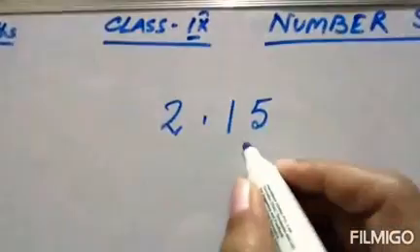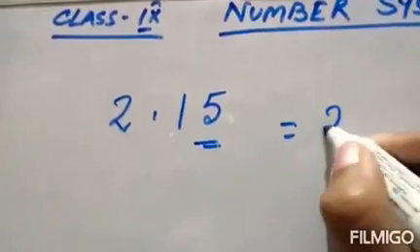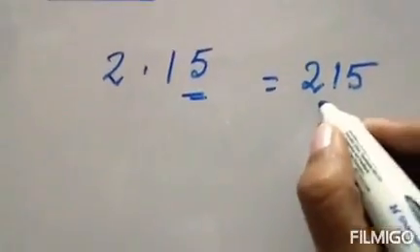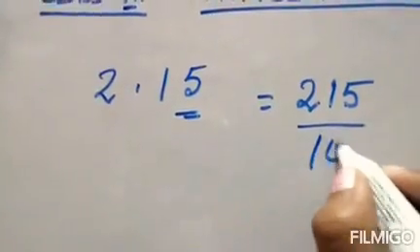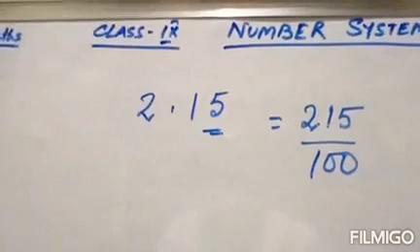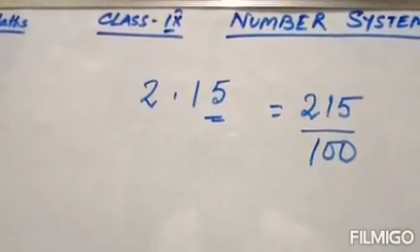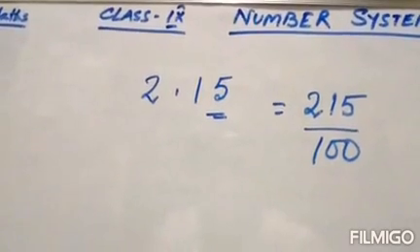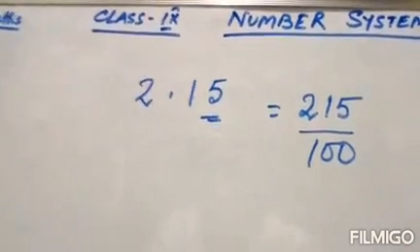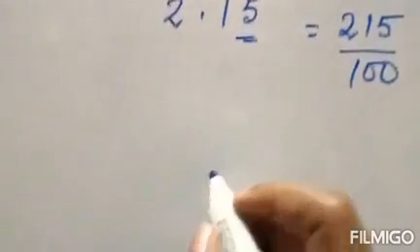Can this number be converted into p by q form? Of course it can. It will be 215 by 100, because after the decimal we have two places of decimal. We all know that when we convert it into a fraction, we do 215 by 100.